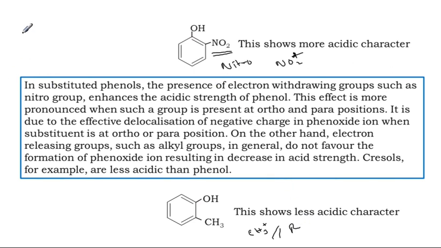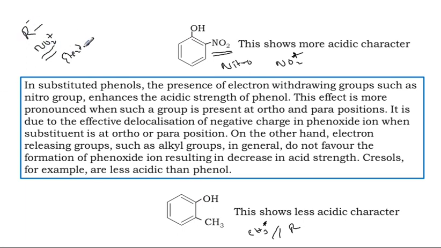Now comparing R and NO2 plus. Actually it will come as CH3 minus, we will discuss now. Actually this is NO2 plus, this is R minus, not R plus.